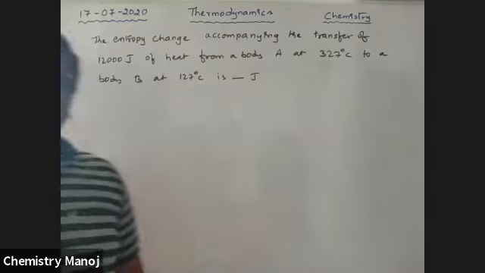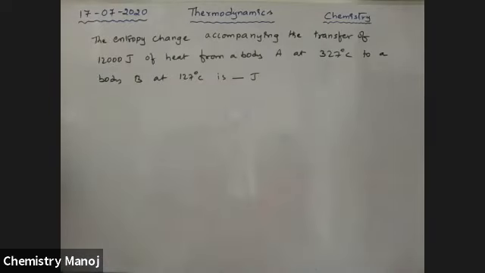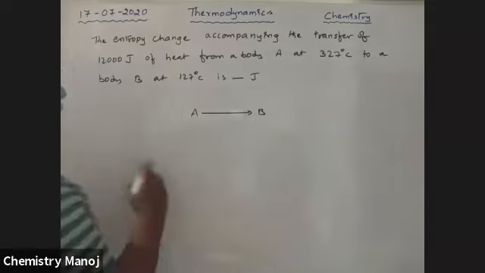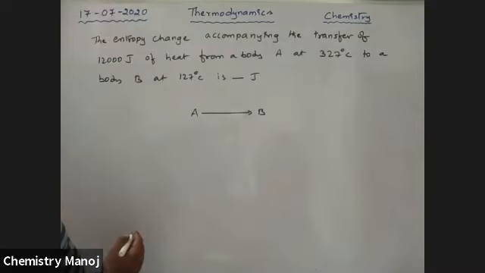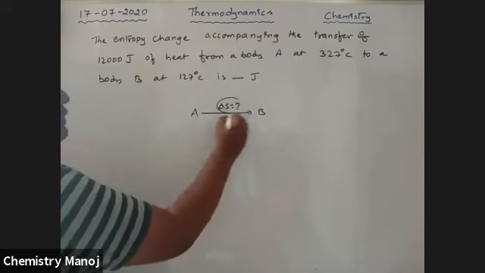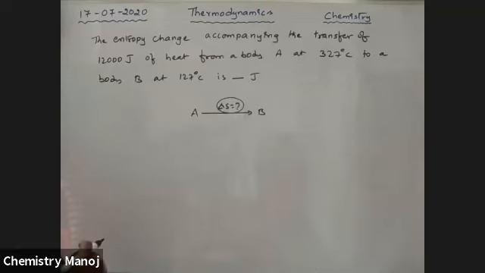Entropy change based problem. Once again, here heat is transferred from body A to B. See here, from A to B, some heat is transferred. We want to calculate delta S for that process.